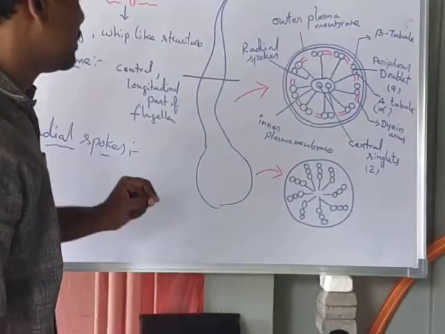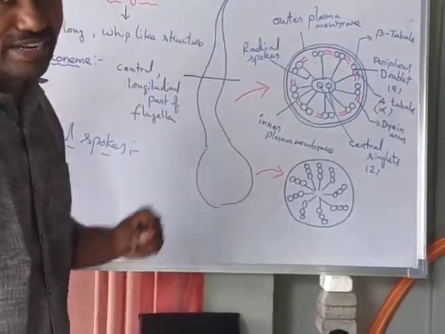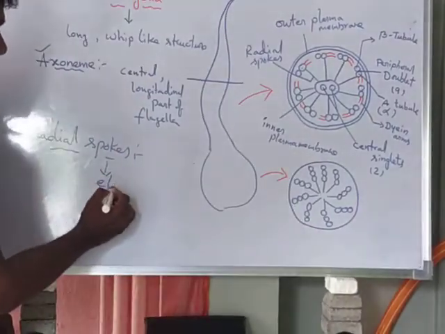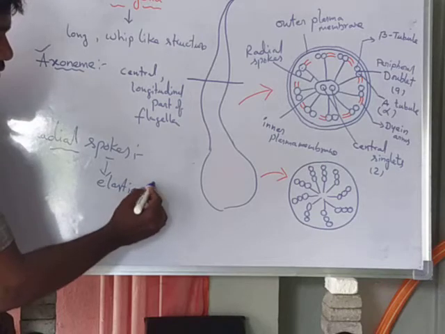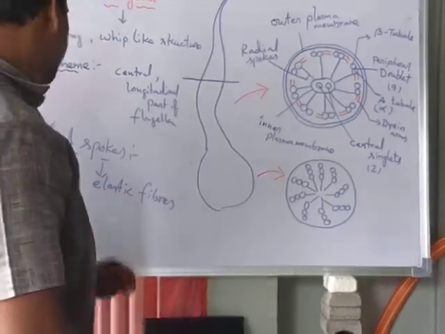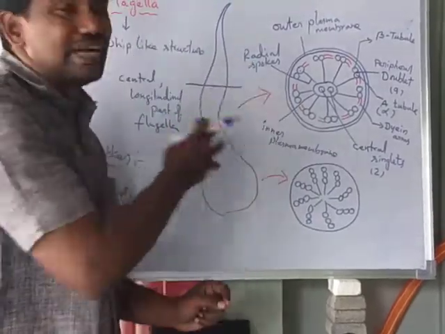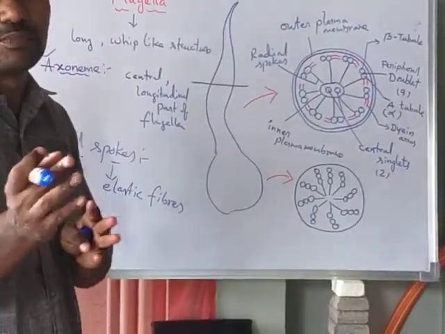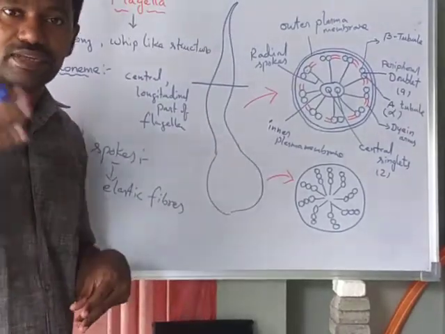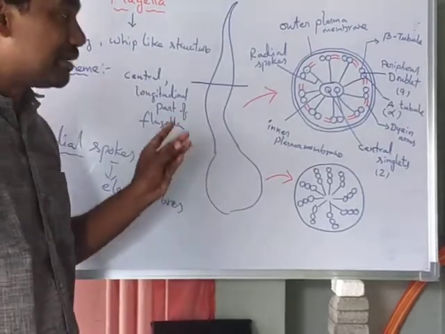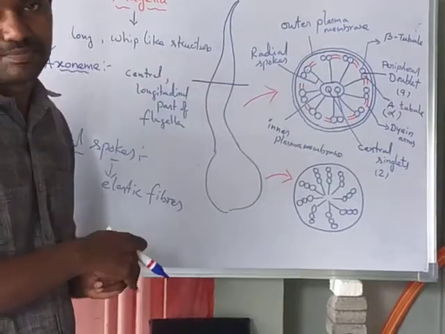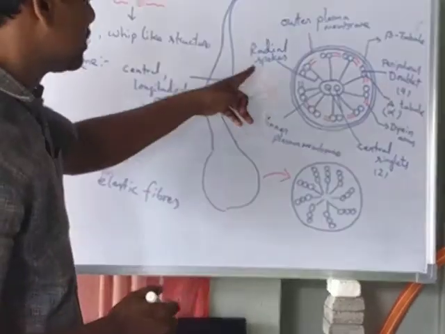So this is about the radial spokes. Radial spokes are elastic fibers. They support the microtubules during the time of sliding. They limit the sliding speed. So that is the function of radial spokes.